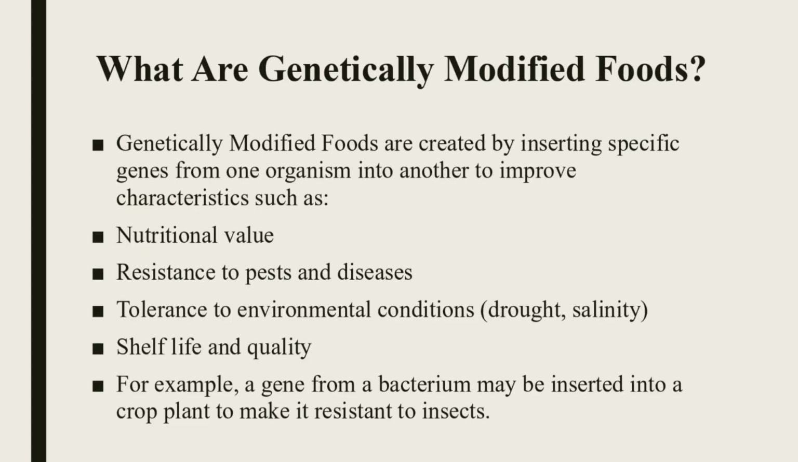What are genetically modified foods? Genetically modified foods are created by inserting specific genes from one organism into another to improve characteristics such as nutritional value, resistance to pests and diseases, tolerance to environmental conditions like drought and salinity, shelf life, and quality. For example, a gene from a bacterium may be inserted into a crop plant to make it resistant to insects.